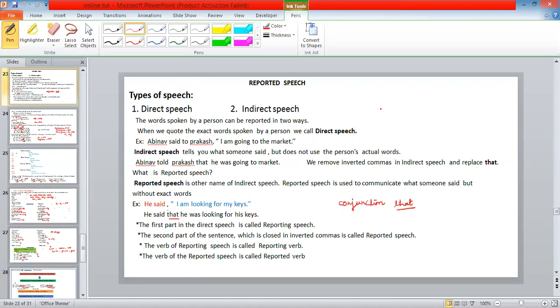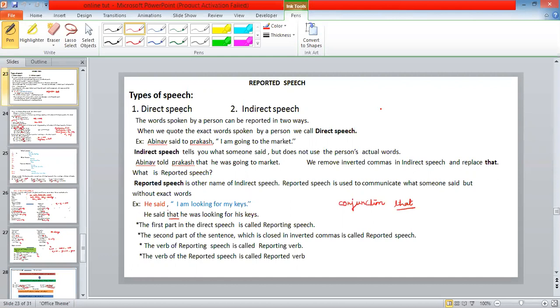Today in this video, we are going to talk about direct and indirect speech. As most of you are aware, in direct speech we repeat, in other words quote, the speaker's exact words. Indirect speech is where you report what the speaker has said. So remember, there are two action verbs: repeat for direct speech, report for indirect speech, which is otherwise called reported speech.